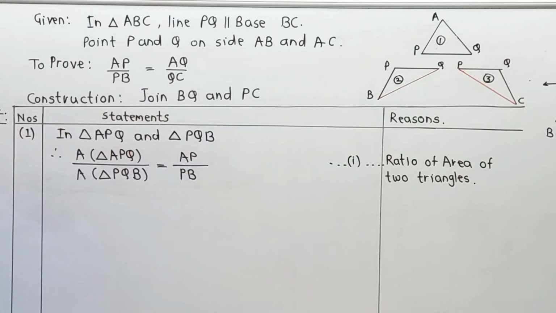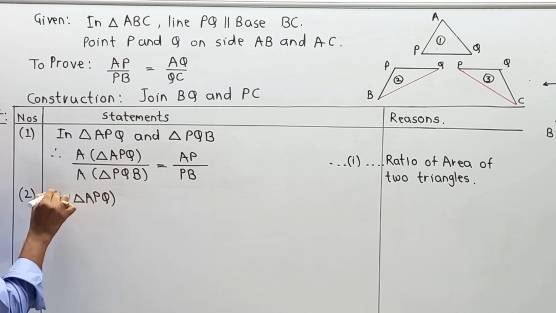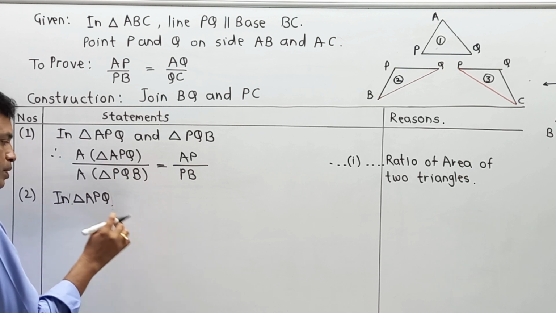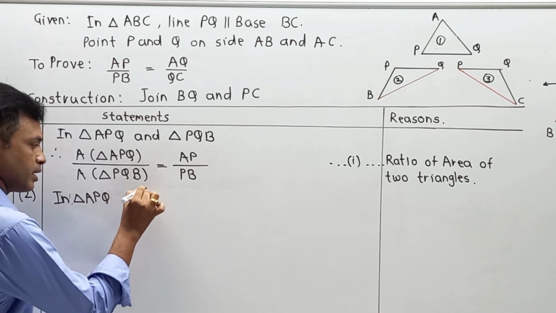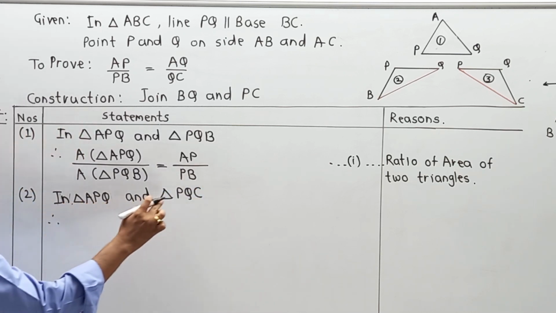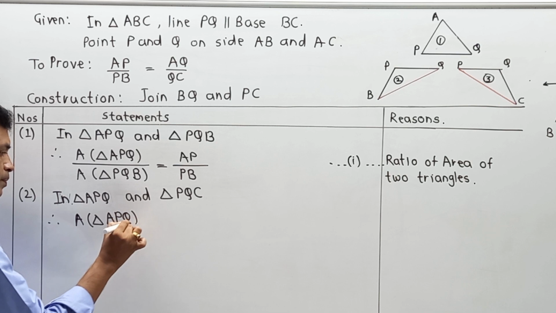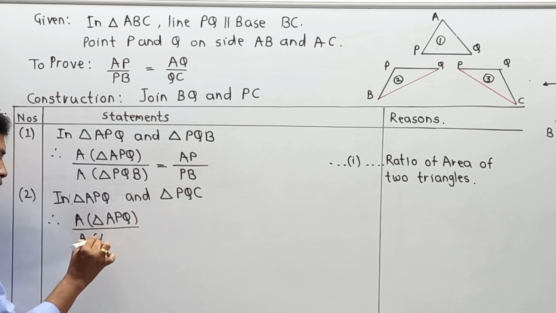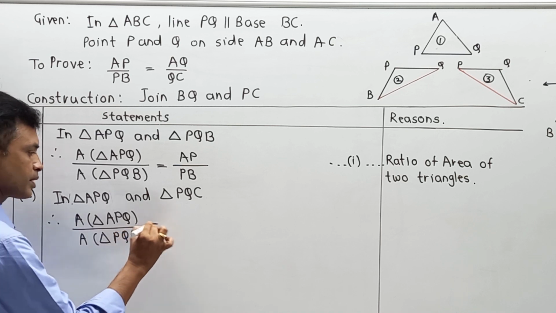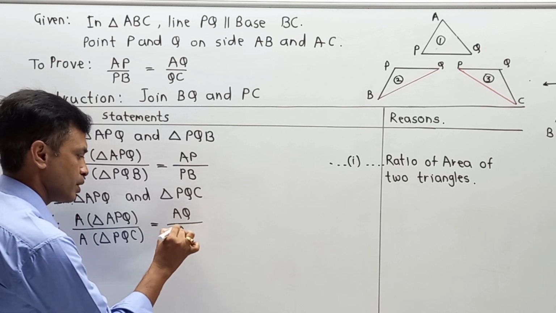So coming to the second part, in triangle APQ and in triangle PQC, area of triangle APQ upon area of triangle PQC is equal to AQ upon QC.